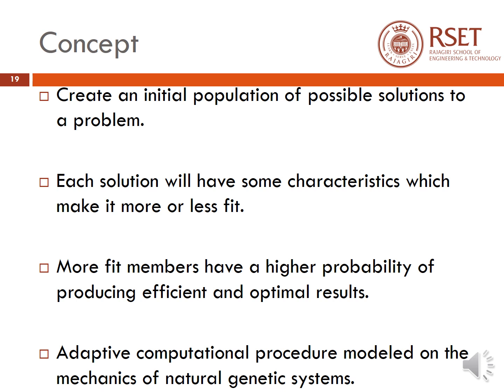So we can say that this method is very effective at finding optimal or near optimal solutions to a wide variety of problems. And it can also be said that it is an elegant generate and test strategy method. So this is how the biological concept of selection, crossover and mutation is applied in the problem solving techniques to achieve results. And we can also conclude by saying that genetic algorithm is an adaptive computational procedure modeled on the mechanics of natural genetic systems.